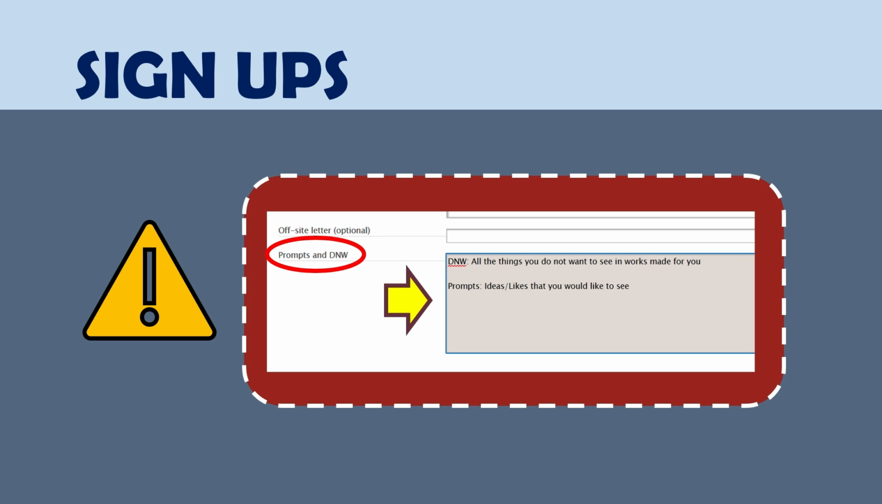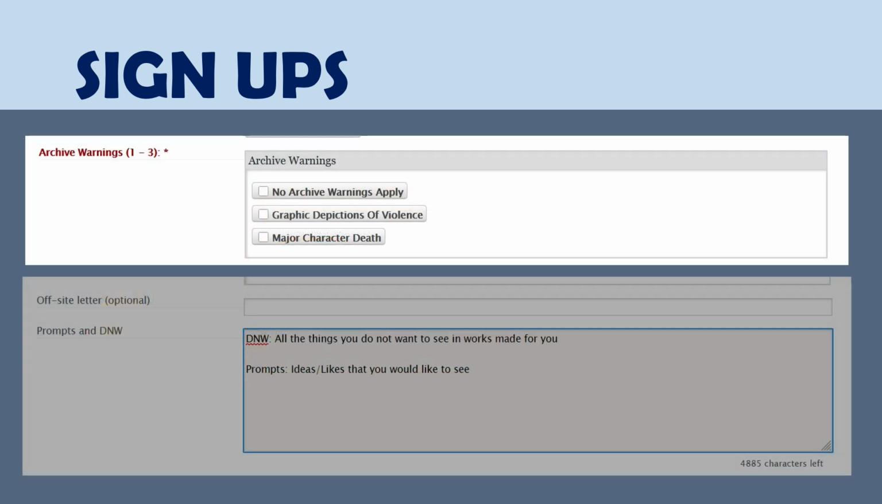However, if you're in the all ages collection, do not put not safe for work tags here, as they will not be permitted. Now we continue on. We pick the archive warnings that we can opt into.